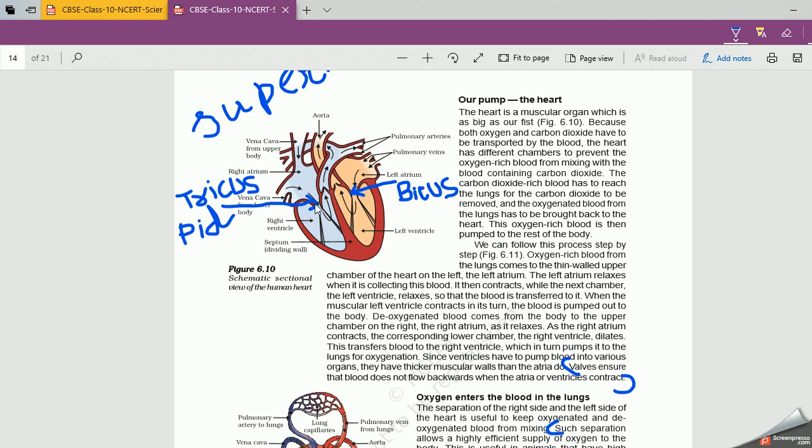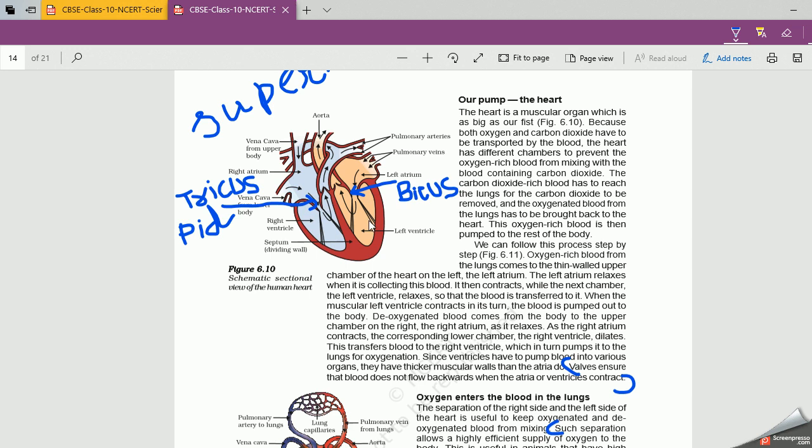So the function of this valve is very important. It ensures that the blood does not flow backward. If it goes backward, your body parts don't get pure blood, right? So this valve plays a very important role in our body.